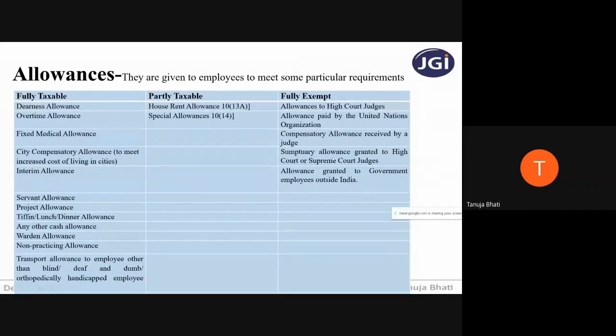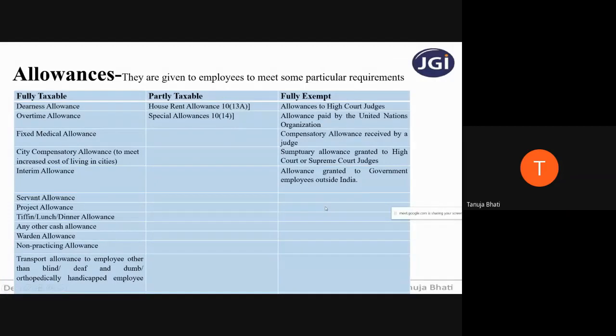Now, what do you mean by sumptuary allowance? It is nothing but a type of entertainment allowance that is given to High Court and Supreme Court judges. Next is allowance granted to government employees outside India. So, if outside India there are certain government employees, any allowance given to them is fully exempt.